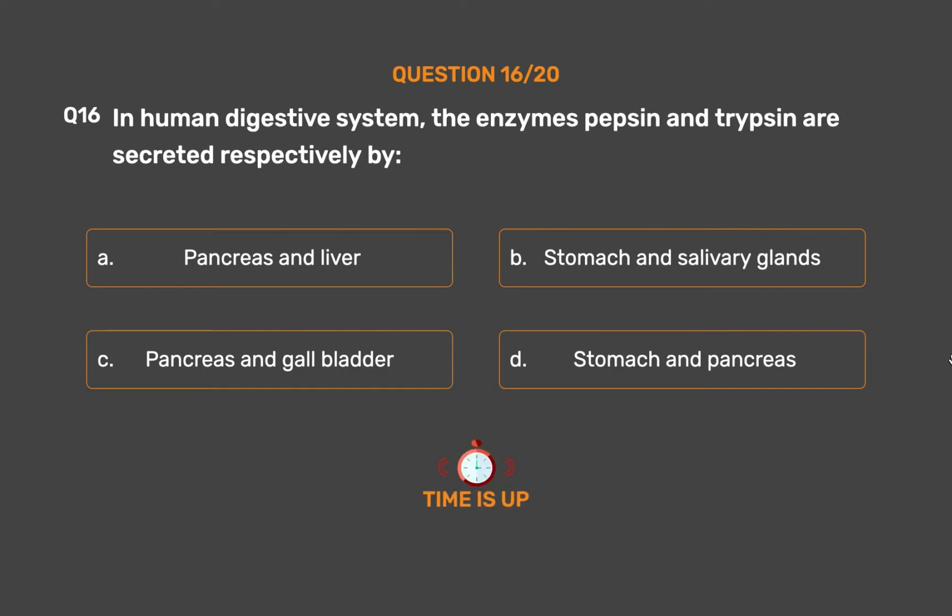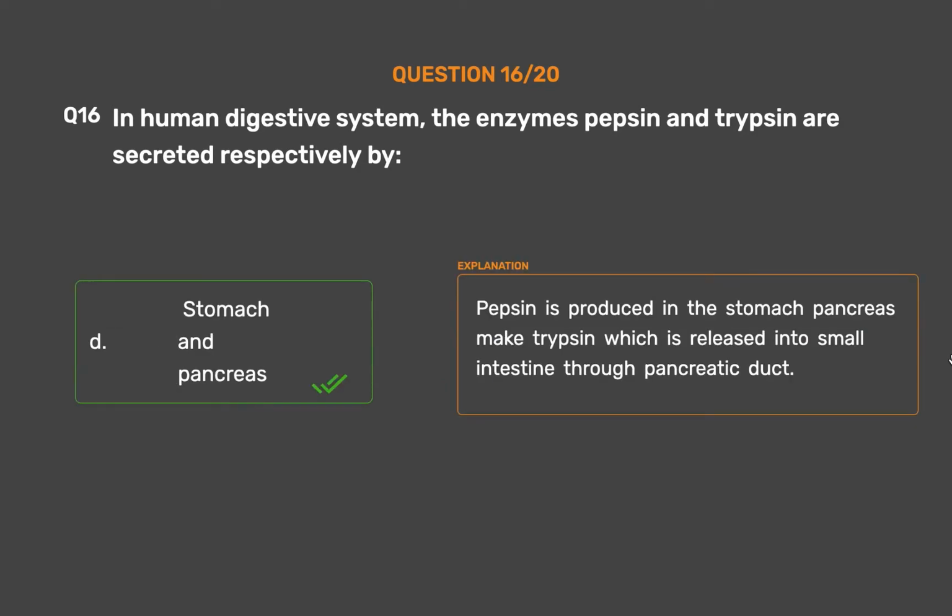The correct answer is option D. Stomach and pancreas. Pepsin is produced in the stomach. Pancreas makes trypsin, which is released into the small intestine through the pancreatic duct.